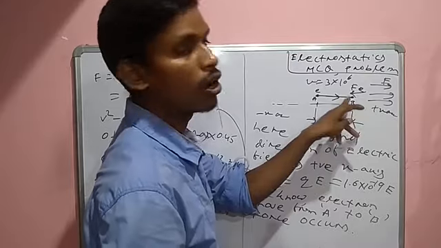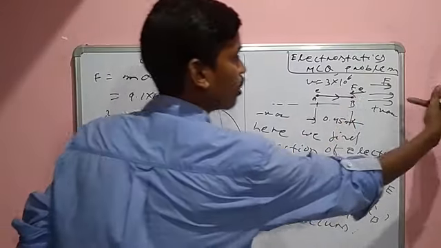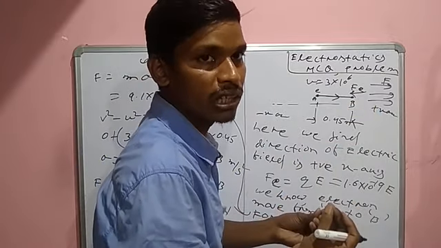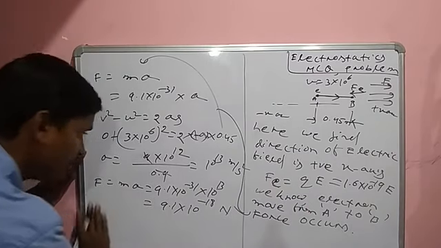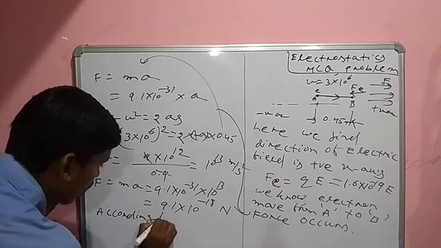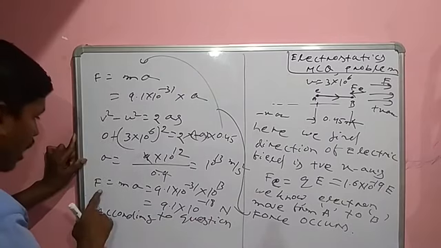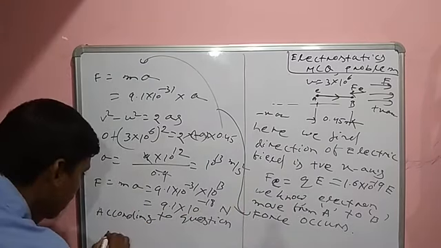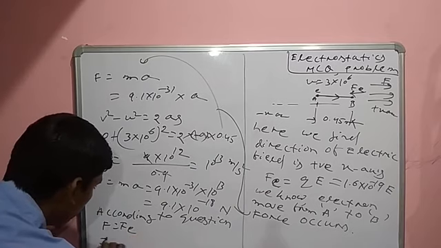That means velocity of electron is 0. That means this force is equal to this force. That means neutralization. That means velocity of electron is 0. So according to the question, you have to write: F is equal to Q, that means F is equal to F.